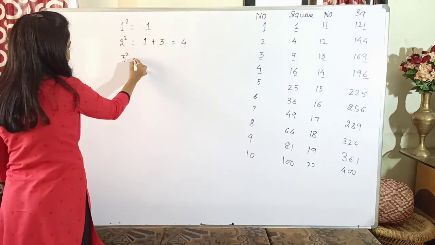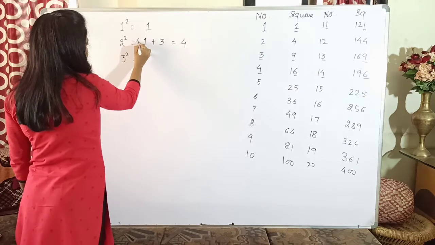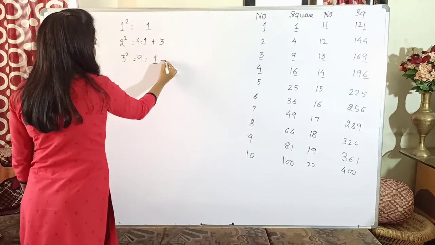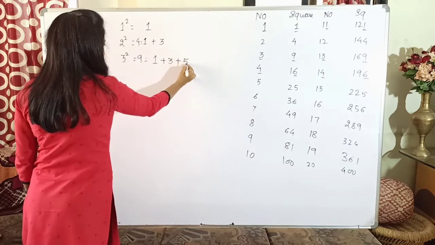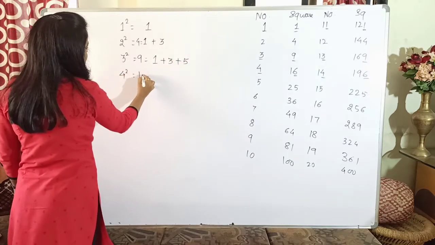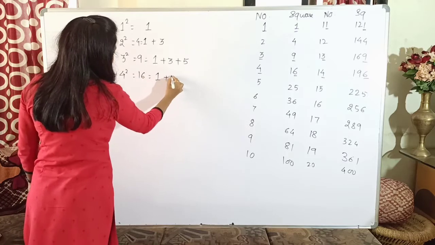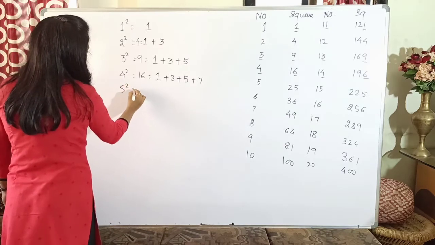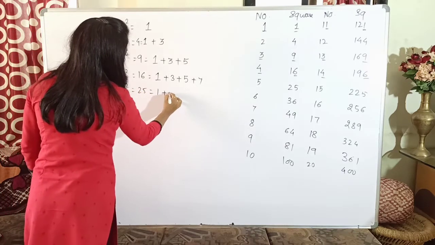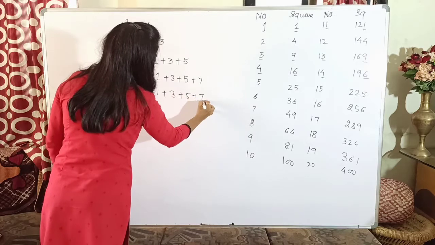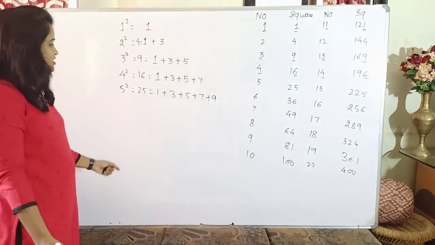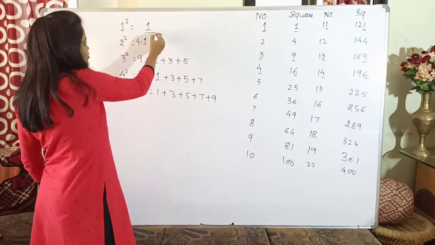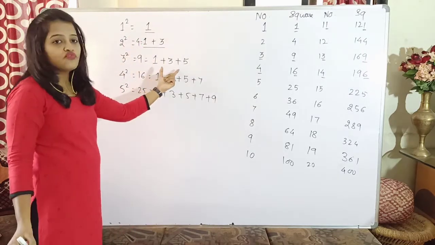Square of 3 is 9, which can be written as 1 plus 3 plus 5. Square of 4 is 16, which could be written as 1 plus 3 plus 5 plus 7. Similarly, square of 5 is 25, which is 1 plus 3 plus 5 plus 7 plus 9. So as you can see, all these square numbers I have written as sums of odd numbers.